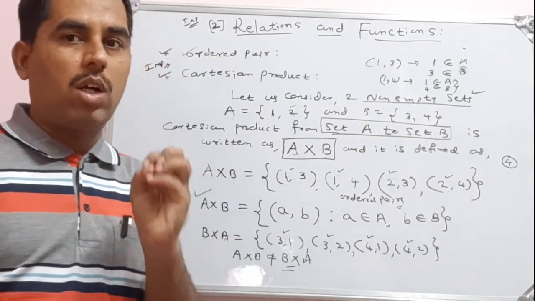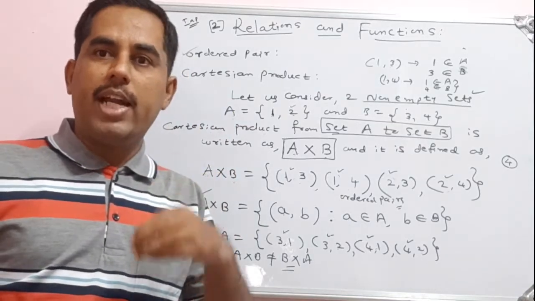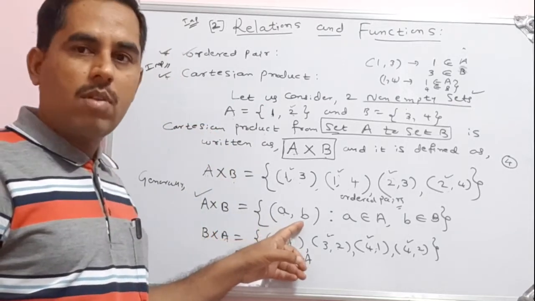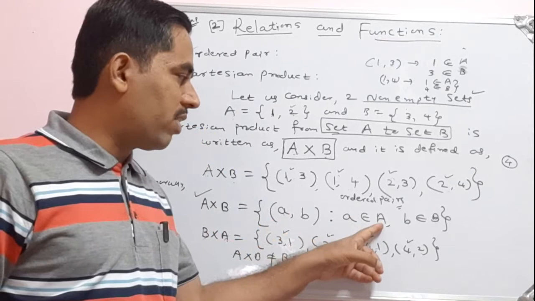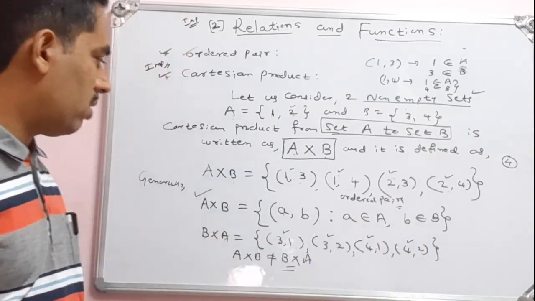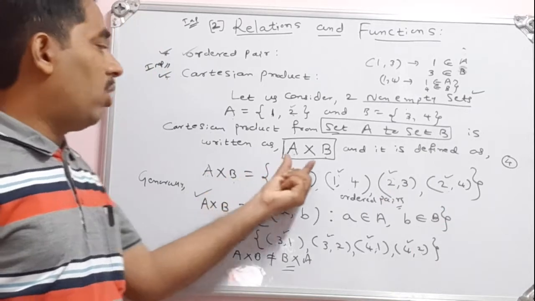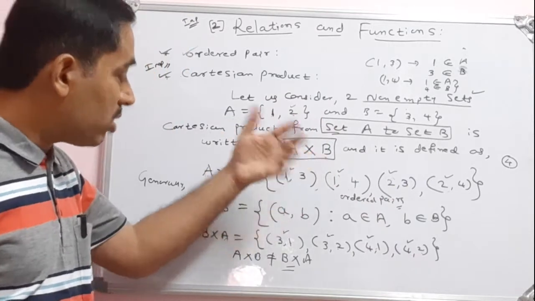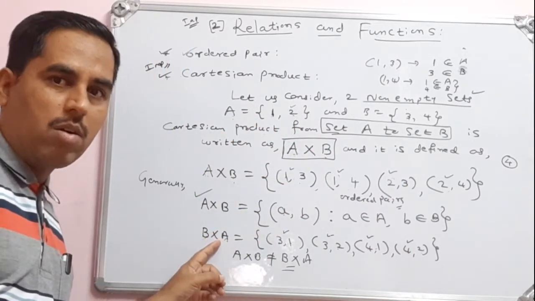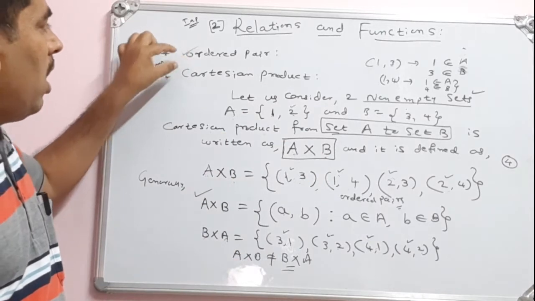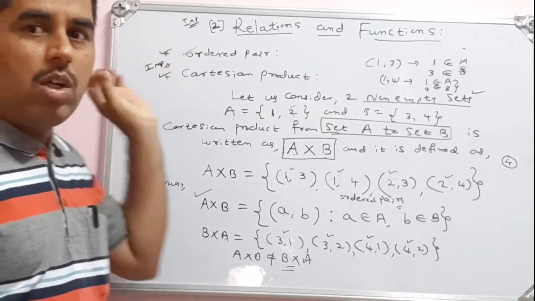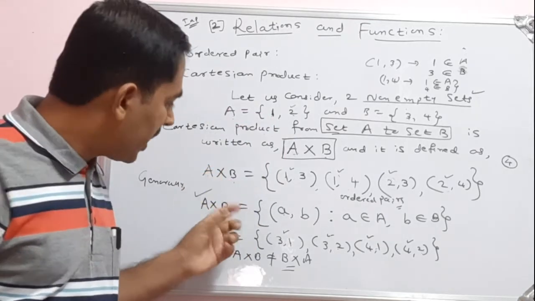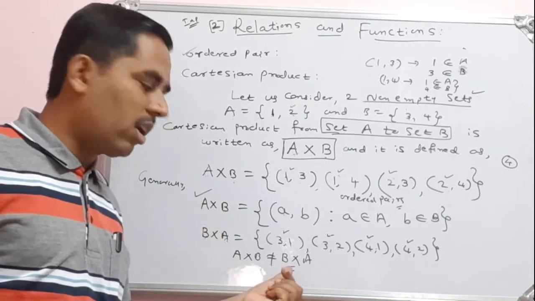See, Cartesian product from set A to set B is nothing but a set which contains ordered pairs of the form A comma B such that the first element belongs to the first set and the second element belongs to the second set. Okay, so the notation is set A to set B means A cross B, then set B to set A means we can write it as B cross A. So, ordered pair and Cartesian product of two sets, I hope from this example we can understand this easily. So A cross B not equal to B cross A.